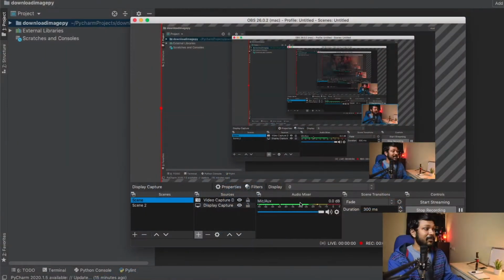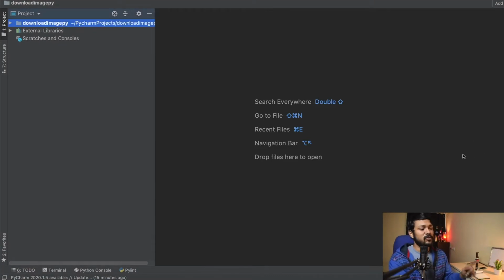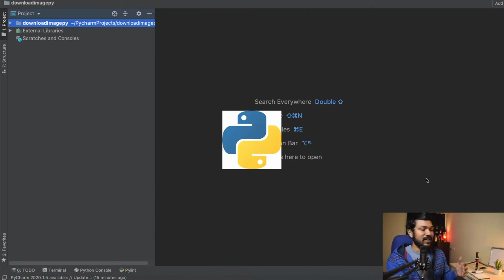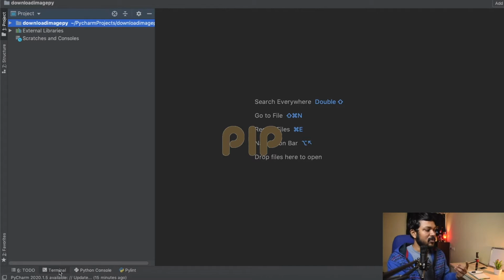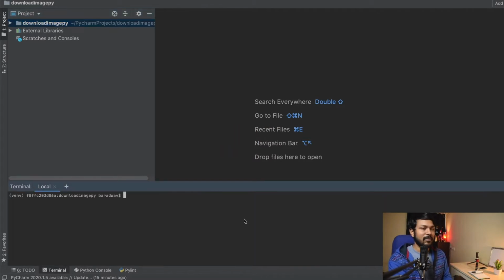So first things first, as usual, like I say, you need a couple of things installed in your system. First thing you need is to have your Python installed. Next thing is your pip installed. Now I'm going to be using a very simple library that is created by RiddlerQ. It's an open source library that is available in GitHub. And I also found out a few other web scraping libraries that are going to be useful for us to download images. But I found this one was very easy to use.